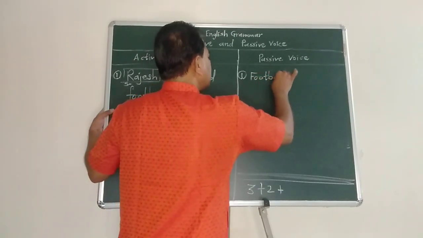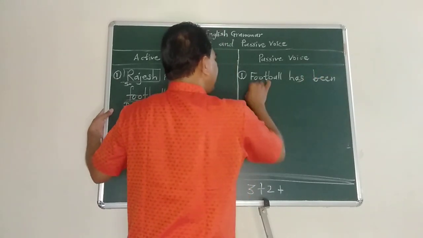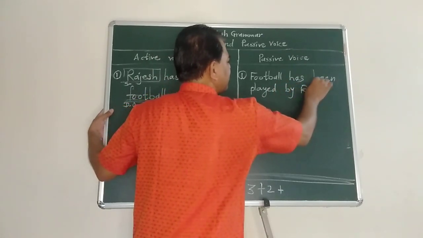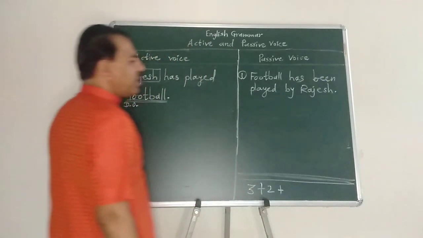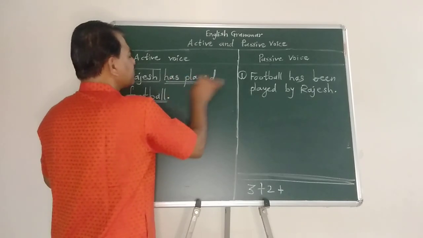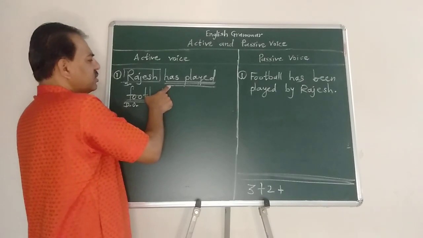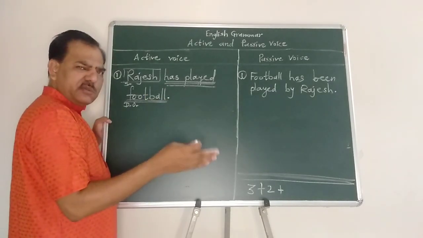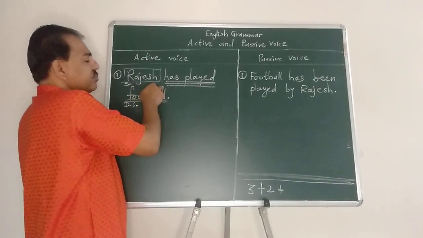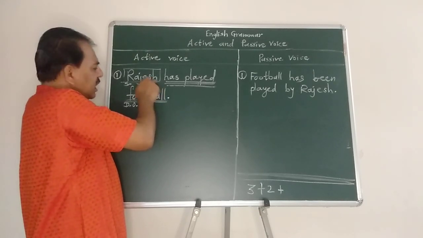Football, now here the verb form is changed. Has been played by Rajesh. So what is the answer? Football has been played by Rajesh. So has played indicates present perfect tense. The action is completed in the present situation. So when the action is just completed, it's a complete action in the present situation, we need to use present perfect tense, and when we focus on the doer in action, active voice.